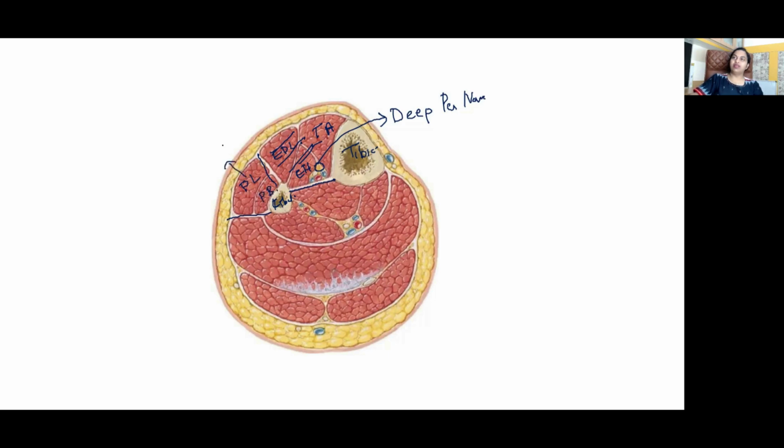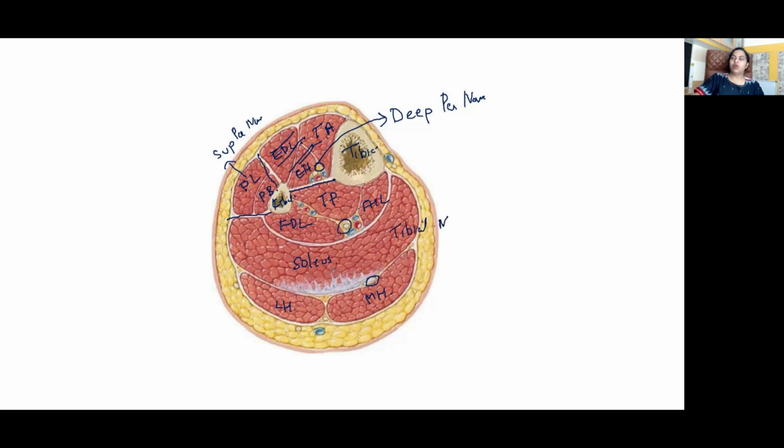Nerve of this compartment, superficial peroneal nerve. Posterior compartment, this is the medial head of gastrocnemius, the lateral head of gastrocnemius, plantaris. This is soleus. This will be the tibialis posterior, flexor hallucis longus, flexor digitorum longus. Nerve of the posterior compartment of the leg, the tibial nerve.